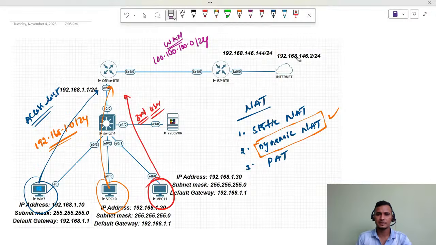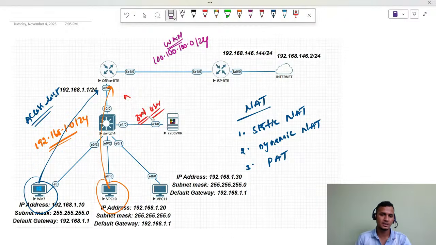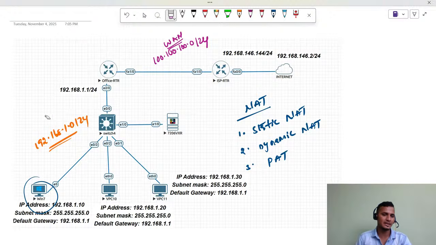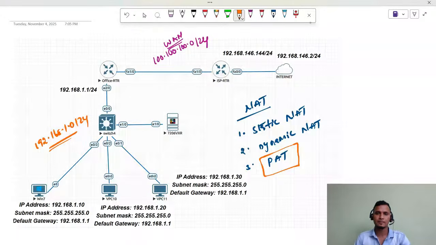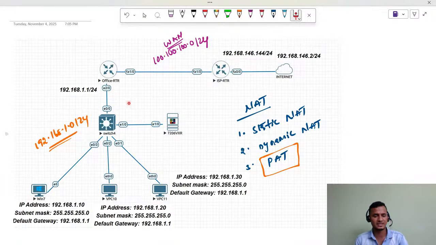PAT stands for port address translation. In static NAT, what are we doing? We are doing one-to-one mapping. And in dynamic NAT, a group of private IP addresses is mapped to a group of public IP addresses. But PAT is a very useful technology in our production network.